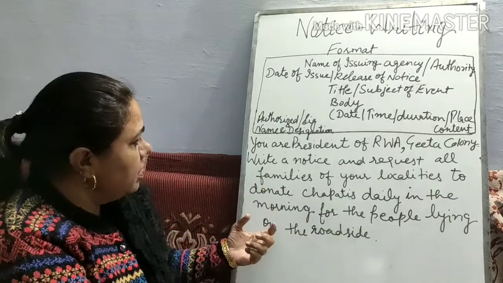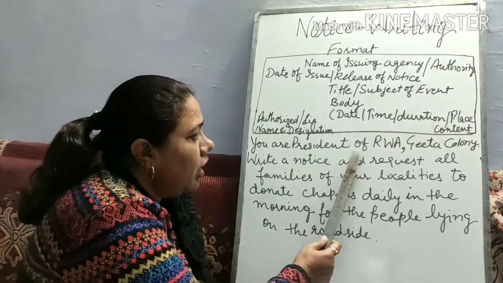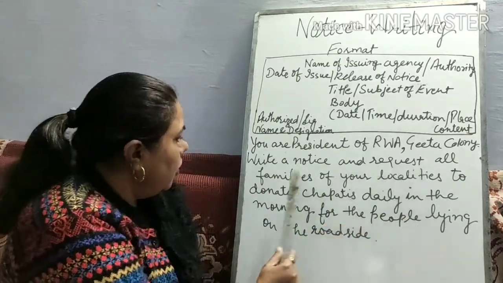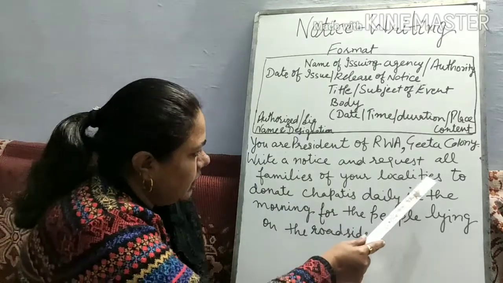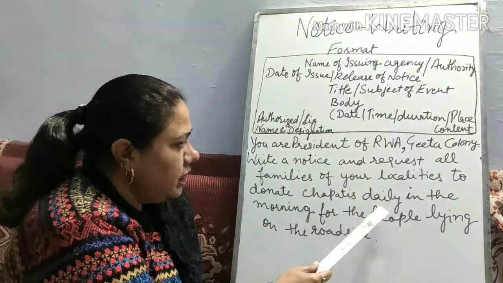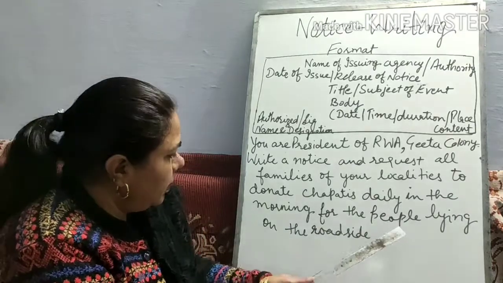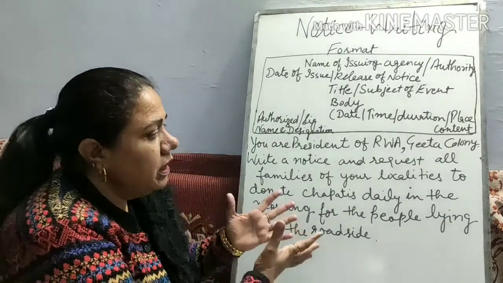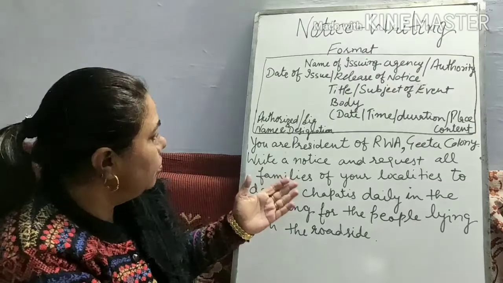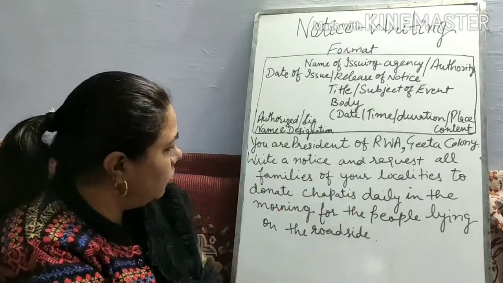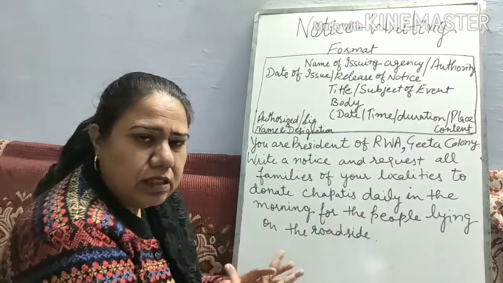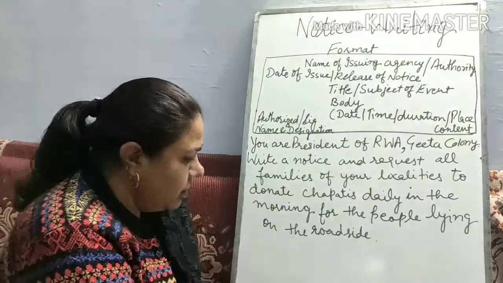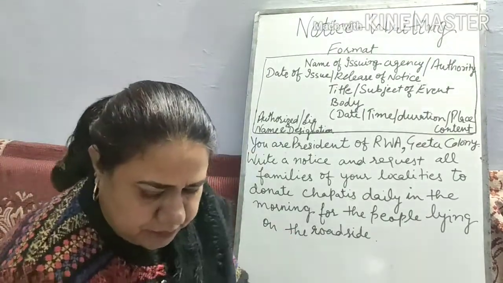So the next exercise is, you are the president of RWA Gita Colony. Write a notice requesting all families of your locality to donate chapatis daily in the morning for the people lying on the roadside. Some people are very needy, they do not even have chapatis to eat. So you have to draft a notice to the families in your locality, and they will donate chapatis. So how will you write it? Let us see.